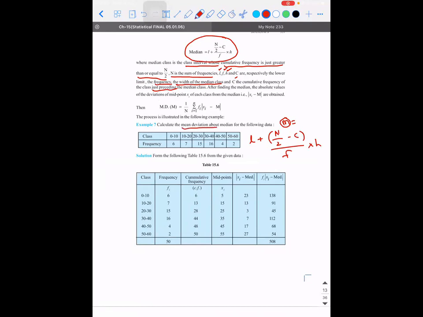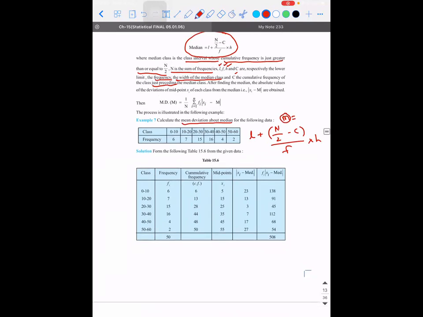Calculate the mean deviation about median for the following data. The class intervals are 0 to 10, 10 to 20, 20 to 30, 30 to 40, 40 to 50, 50 to 60, so it is between 0 to 60, and the frequencies are 6, 7, 15, 16, 4 and 2. Start preparing the table. The first column should contain the class. Start writing the same thing in vertical form.